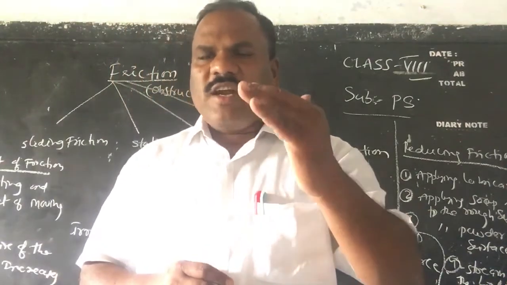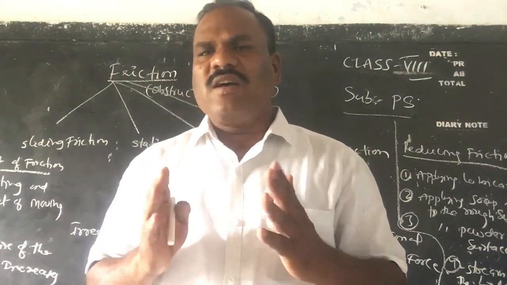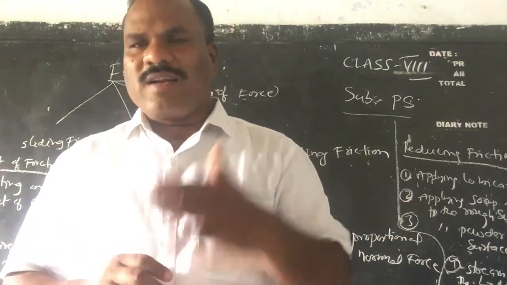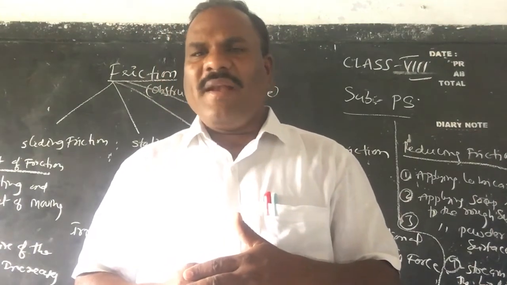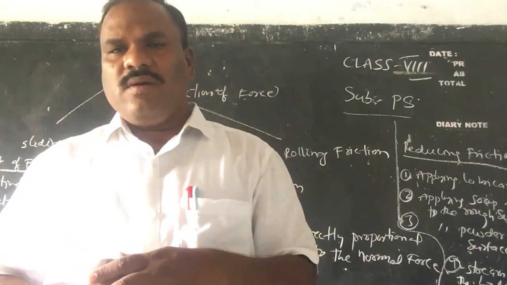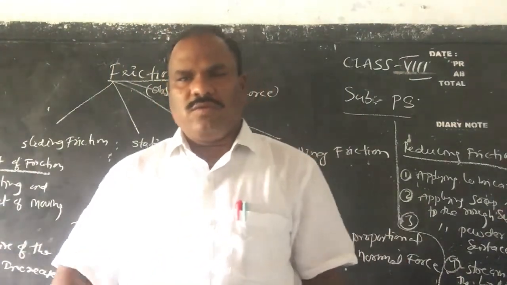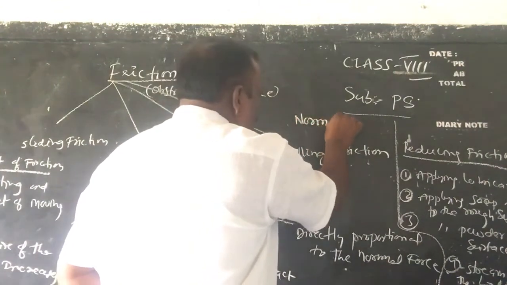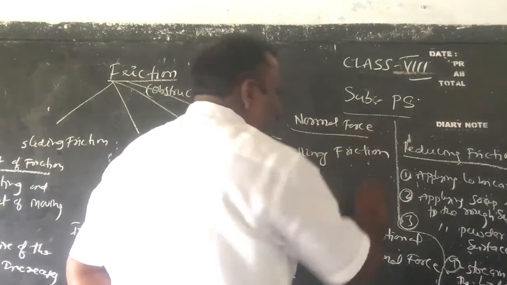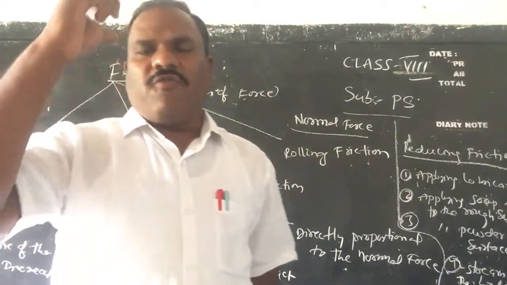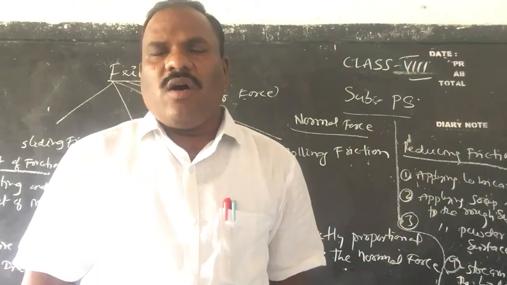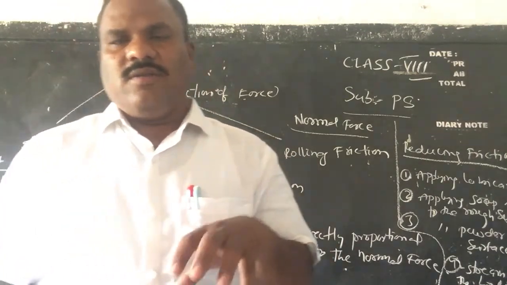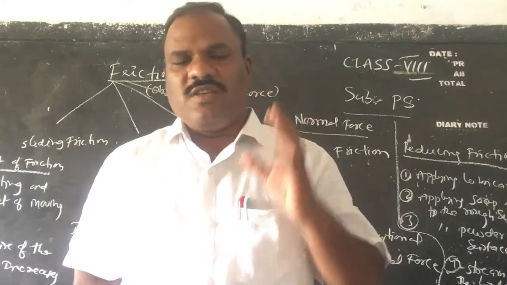And friction depends on some factors. The factors which influence the friction are the irregularity of the surface, it is independent of the area of contact, and it is directly proportional to the normal force. Children, what is normal force? Normal force is the force which acts vertically upwards. Vertically upward is called normal force. So these are the three important factors which influence the friction, children.